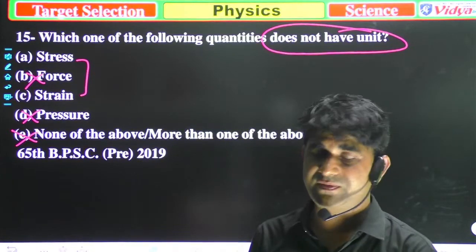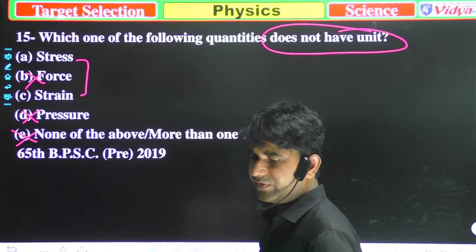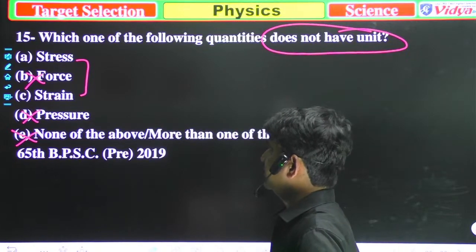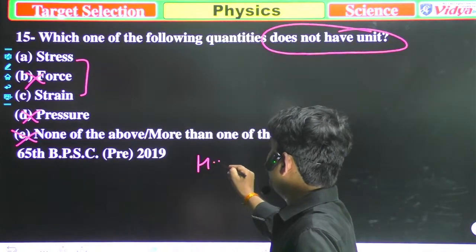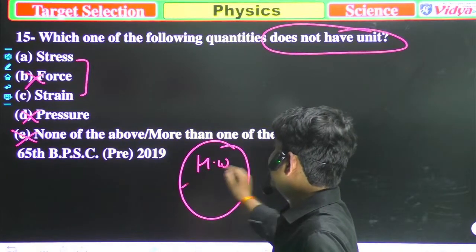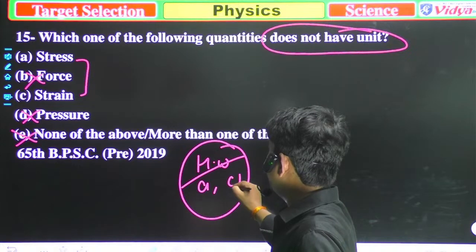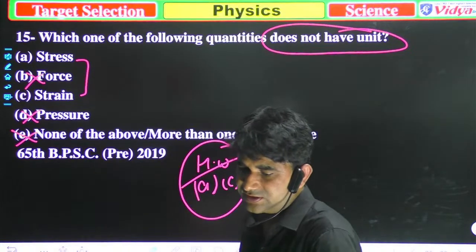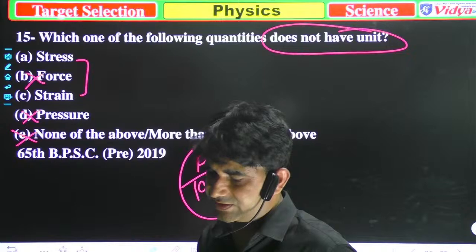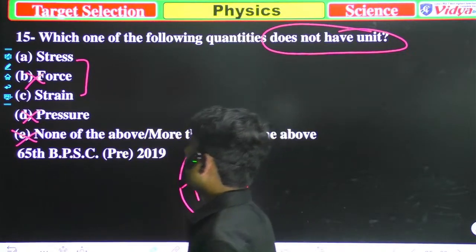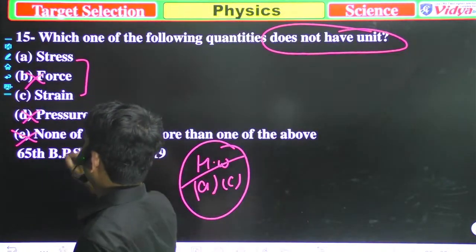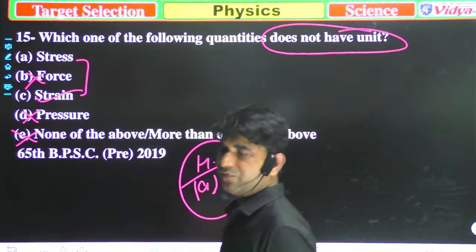That is question number 15. Which of the following is correct? Otherwise, it will be homework. Now you have to choose between A and C, whether A is correct or C is correct. Well, Savannah, strain is correct. So option C is correct. Now we'll move to the next question.